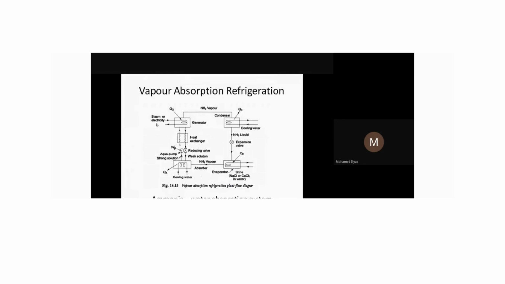The reason is that here we want to evaporate the ammonia. Ammonia will quickly evaporate, because the ammonia boiling point is minus 30 degrees Celsius. If I'm just keeping it in my atmosphere, it can evaporate. If I'm giving heat, ammonia will evaporate quickly because of its lower boiling point. Even a small amount of heat is sufficient. A low pressure steam or hot water can evaporate the ammonia.